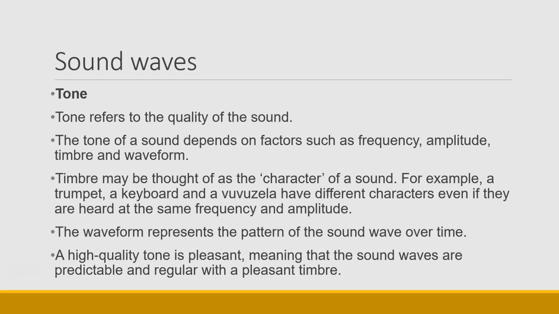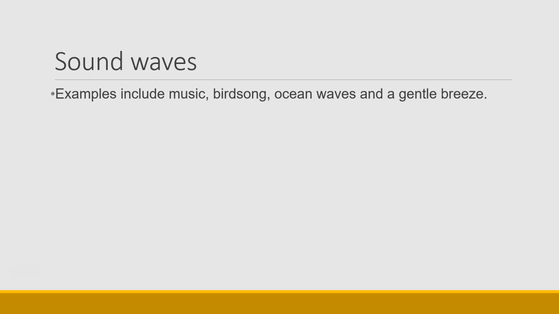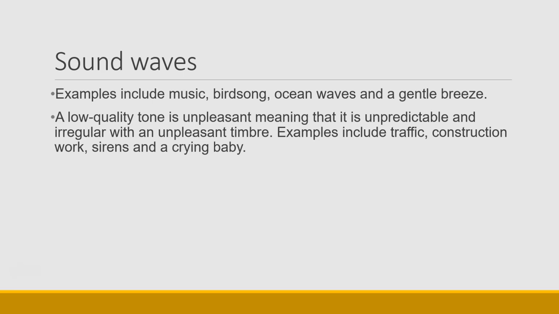A high quality tone is pleasant to the ears. So that means that the sound waves are predictable and regular and they have a pleasant timbre. So music, the song of a bird, ocean waves, a gentle breeze, those sounds have a pleasant tone. A low quality tone is unpleasant. It is unpredictable. It is irregular, and the timbre is also unpleasant. Examples include traffic, construction work, sirens, a crying baby.